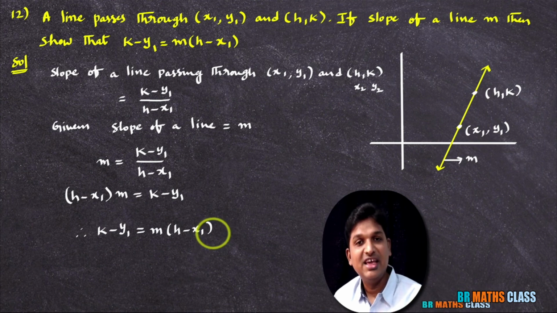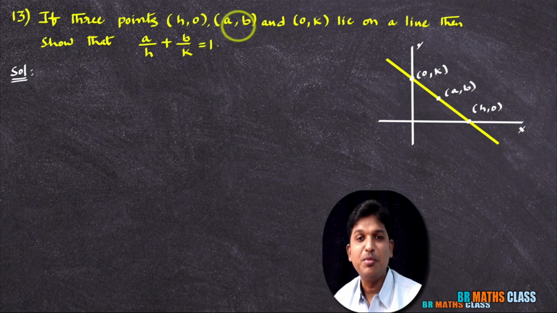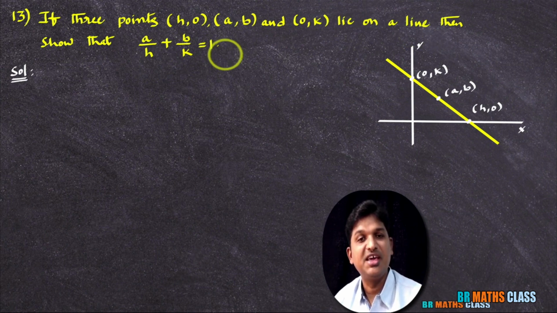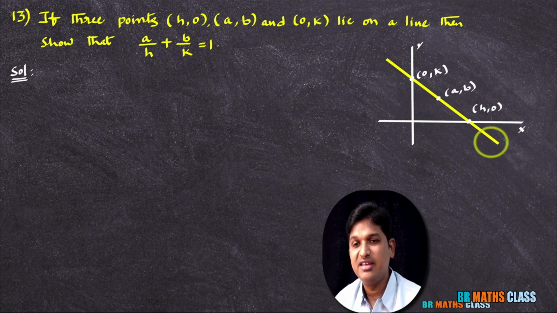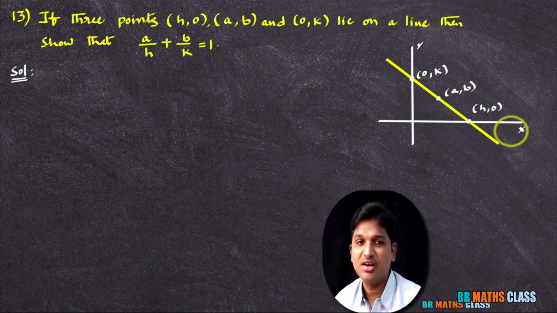Now we will see the next question. If 3 points h comma 0, a comma b, 0 comma k lie on a line, then show that a by h plus b by k equals 1. I just drew a rough diagram here to understand the question. They are saying that these 3 points lie on the same line. If 3 points lie on the same line, then we say that the points are collinear.